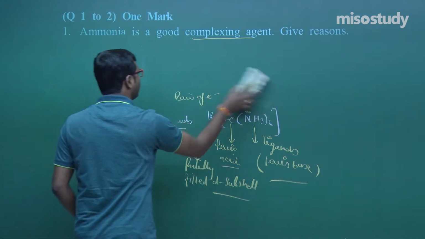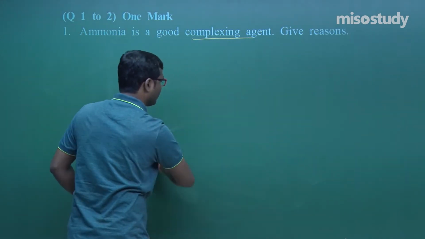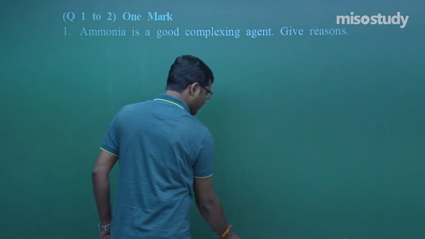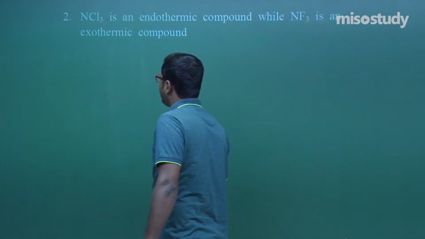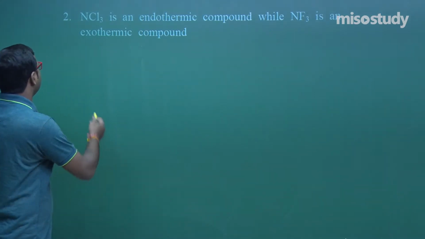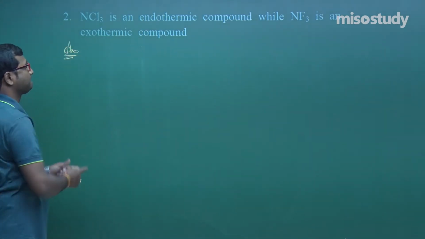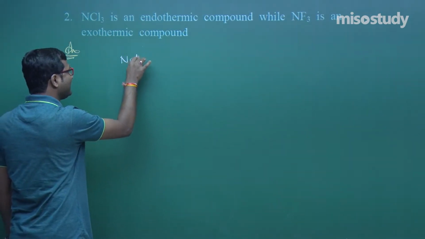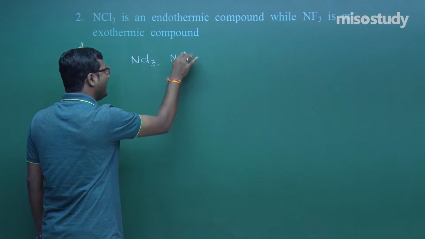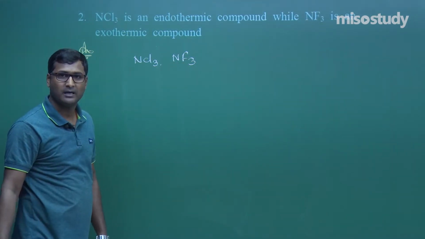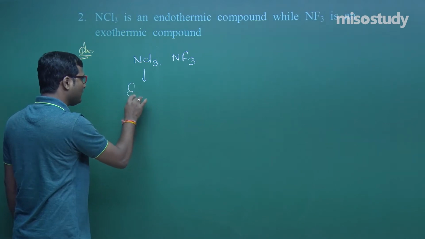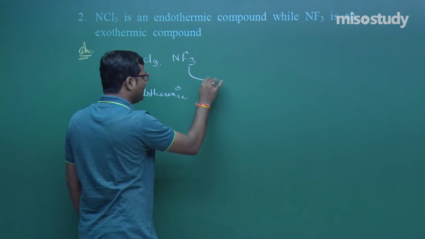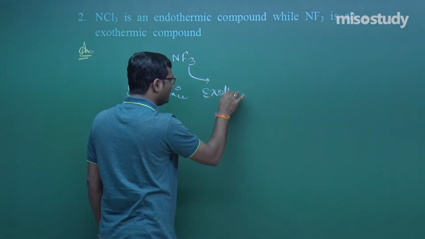The next question, what is the next question? Listen carefully. Look at the next question. Again, NCl3 is an endothermic compound and NF3 is an exothermic compound. What does that mean? This one is endothermic and this one is, my friend, exothermic.